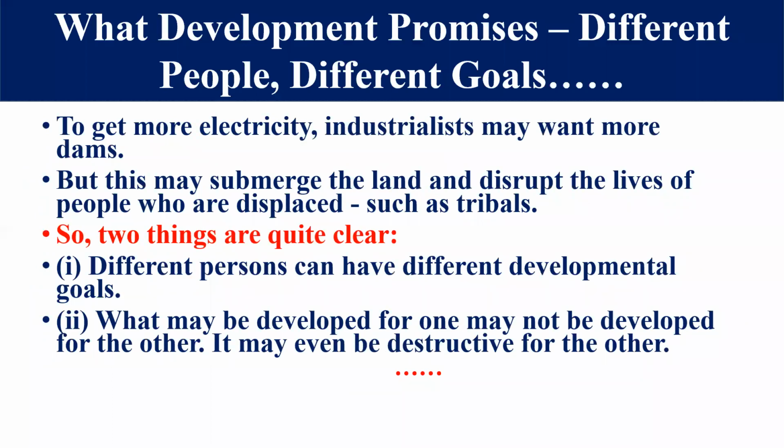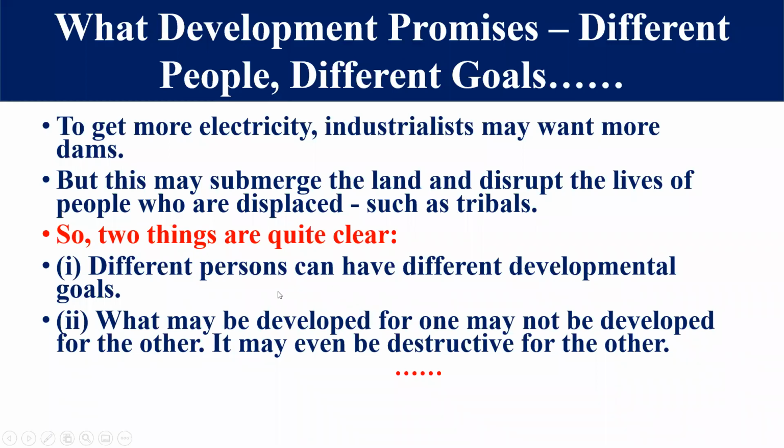Now, think one thing. To get more electricity, industrialists may want more dams. Since I have established one industry, I require more electricity because we have power-driven machines. If they are working, then we can get results, then we can get good income. So for getting more electricity, as an industrialist, I want more and more dams so that more and more electricity can be generated and I will get more and more income.